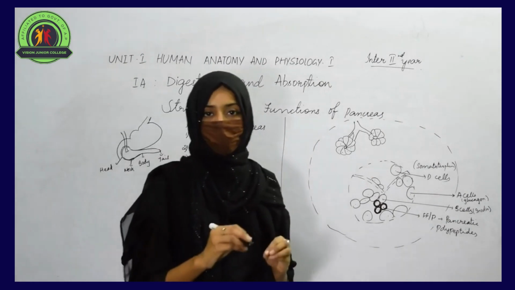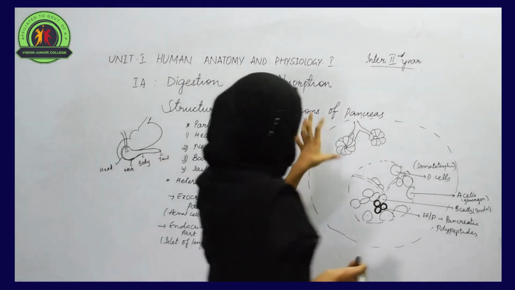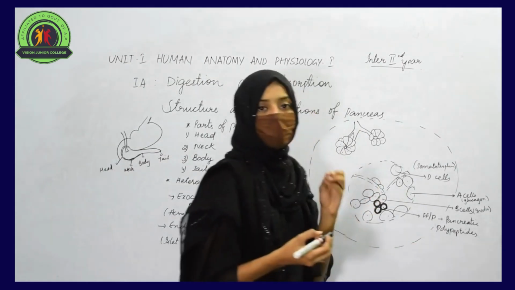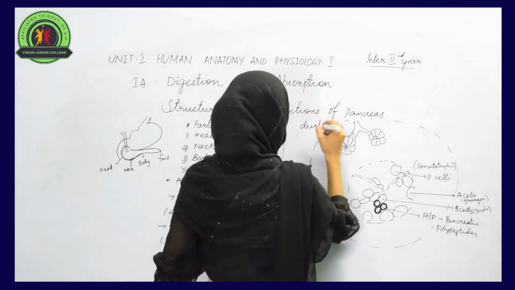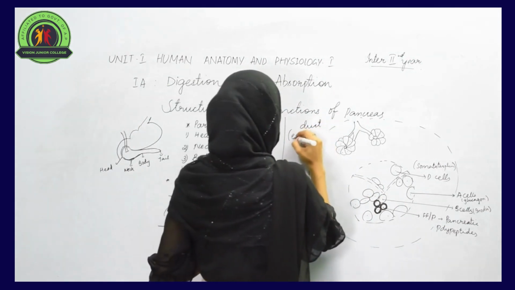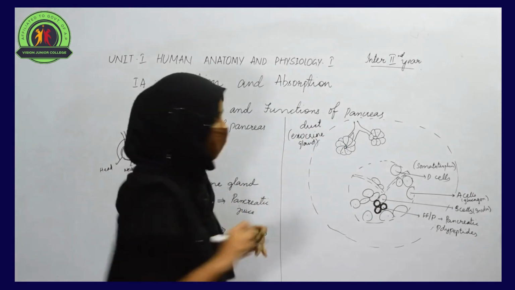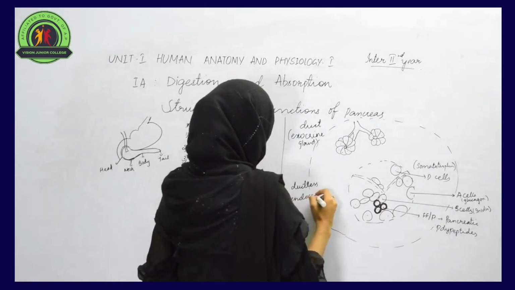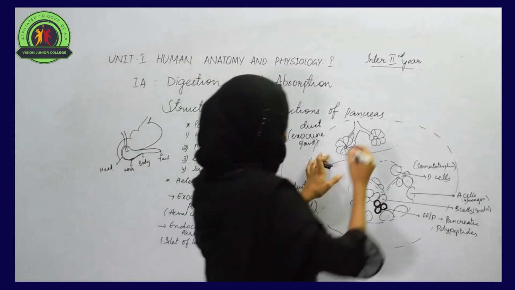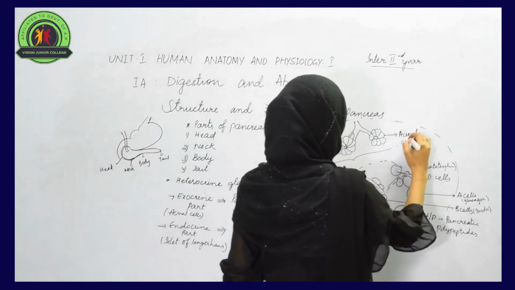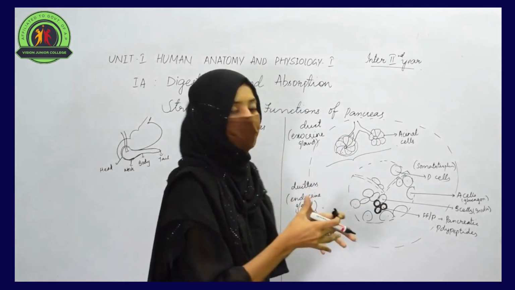Now let us look at the structure of the exocrine part and the endocrine part of the pancreas. When you see the exocrine part of the pancreas, it shows the presence of a duct. Whenever a duct is present, that gland is called an exocrine gland, and a ductless gland is termed an endocrine gland. So this is the exocrine part of the pancreas, where you can see the cells called acinar cells. In this way the acinar cells are arranged, and some ducts come out of these acinar cells.